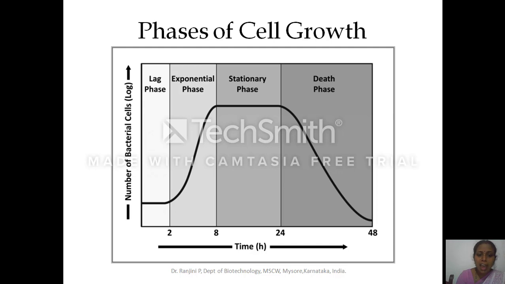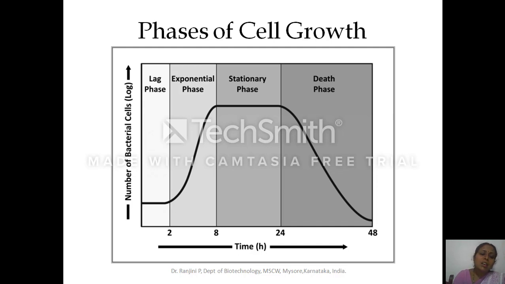So you have lag phase, exponential phase or the log phase, stationary phase, and then death phase or decline phase. So from here to here you can expect the cell growth or cell division, but after that we cannot expect the cell to divide because the nutrients are completely utilized by the microorganism, and essential nutrients will be depleted in the fermenter, and hence the cell growth ceases.